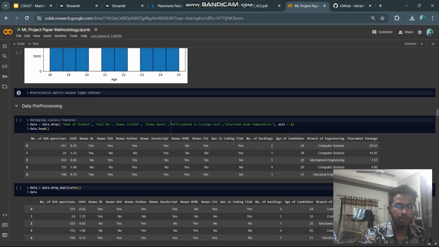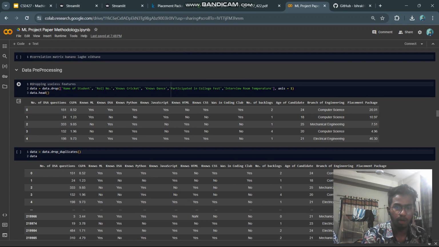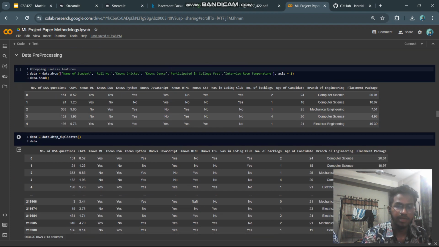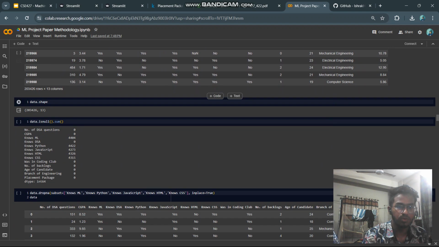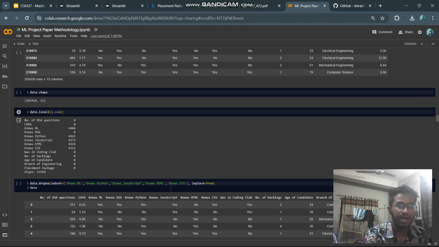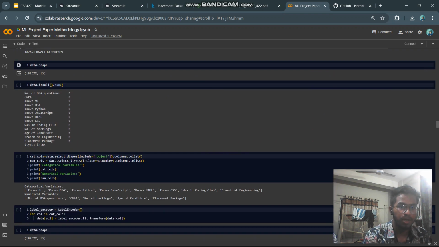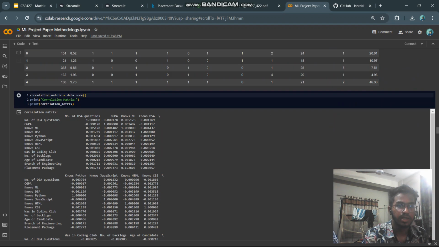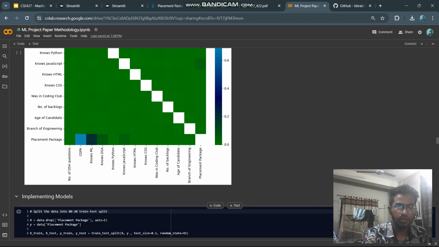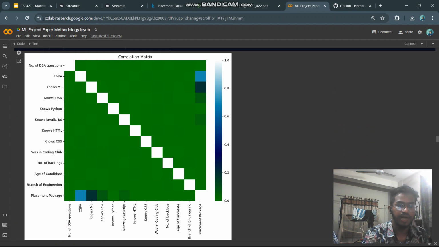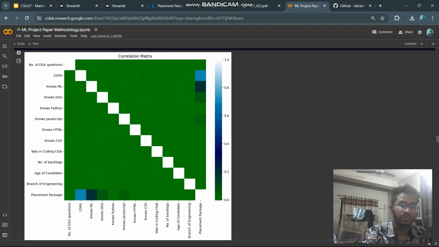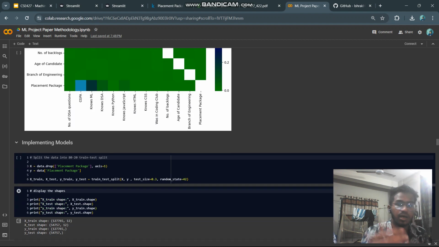After that, in the data processing part, we drop the unnecessary, useless features, then we drop the duplicate values, and then the null values. Finally we ended up with 180,000 rows and the third feature. Then we start our work. Here we can see the correlation matrix, where we find that CGPA has the highest correlation with our output. That's what we can see after looking at the correlation matrix. Now I will pass the floor again to Isha.